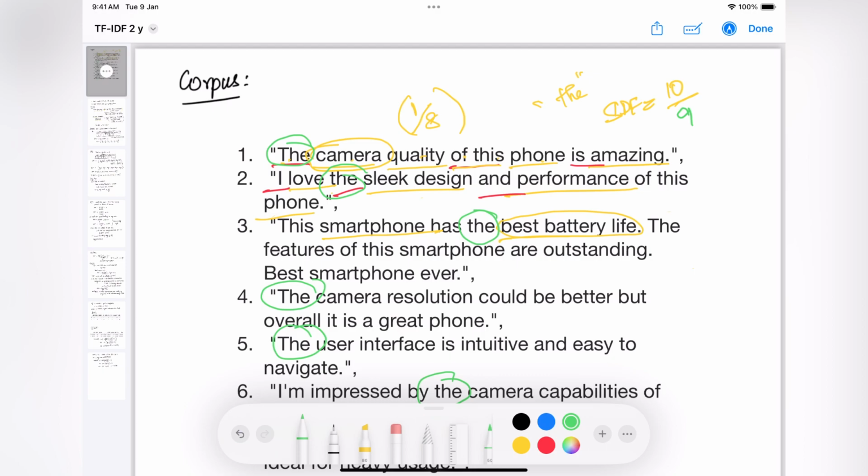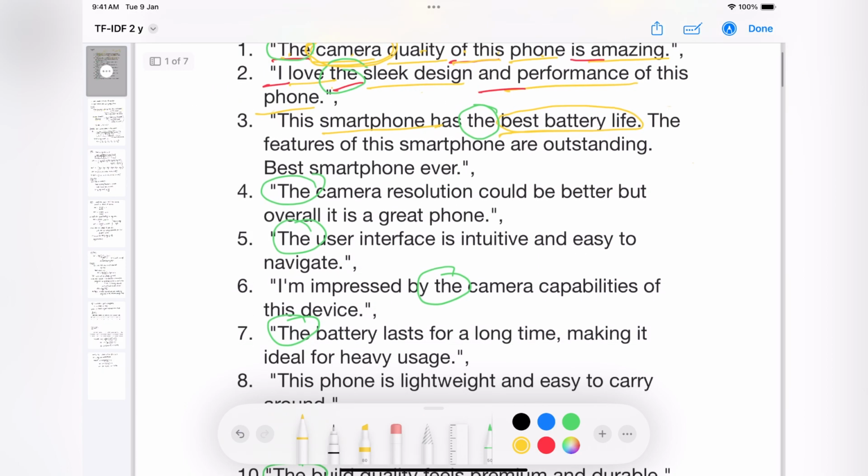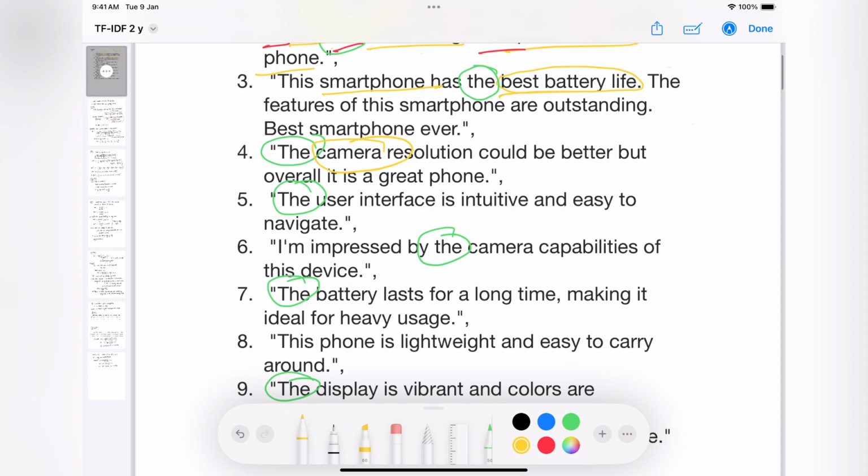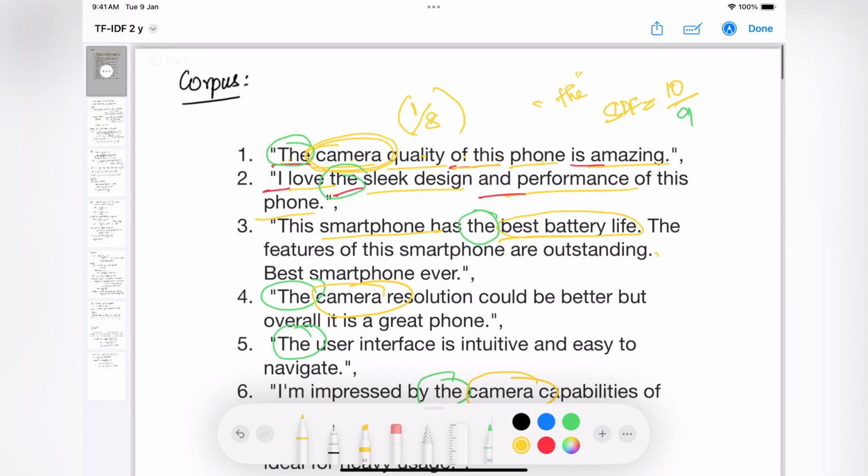Okay, now let's look at the other one, like camera. Camera is present in the first review and it's not there in the second and third, right? It's present in the fourth and it's present in the sixth. So for camera, if we take the IDF value, the numerator will always be the same, so it will be 10, the total number of documents, divided by 3. So you can see, when we do the calculation, the IDF for camera will be higher compared to the IDF for the word the. So that's how IDF is calculated.